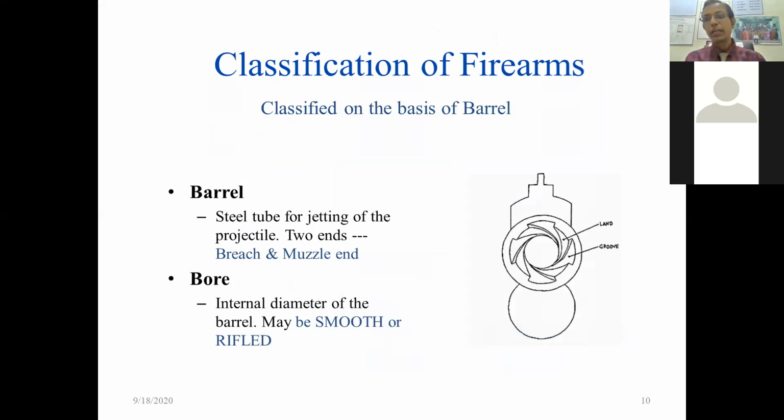So, classification. Classification depends upon the inner diameter of the barrel. This is the barrel portion and this is the inner diameter. If this inner diameter is smooth, then it is called a shotgun or smoothbore firearm, or if it is grooved, then it is called a rifle firearm. So there are only two types. If the inner diameter is smooth, it is a smoothbore or shotgun firearm. If it is grooved, it is a rifle firearm.